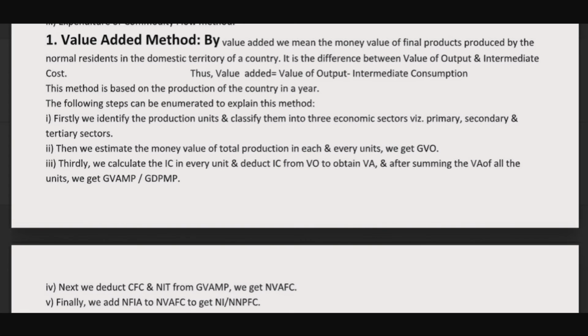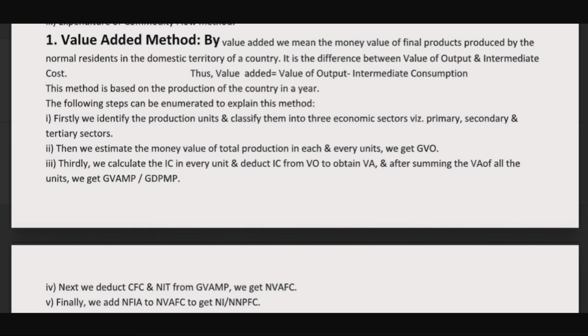So the third step is we calculate the intermediate consumption of every unit, and we will reduce that intermediate consumption from this value of output. Then we will get the value added of every unit. Then after summing all these, we will get the value added of all the units.